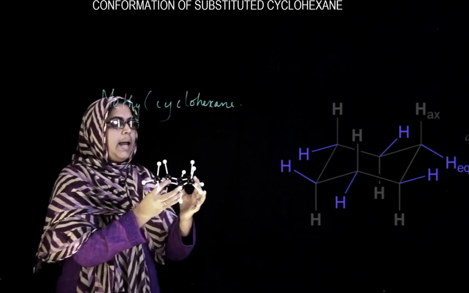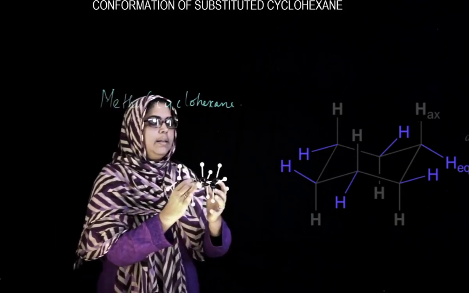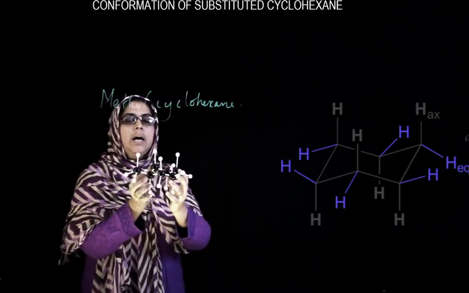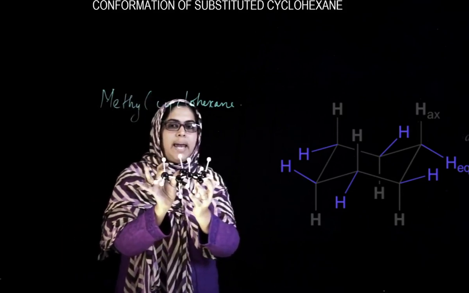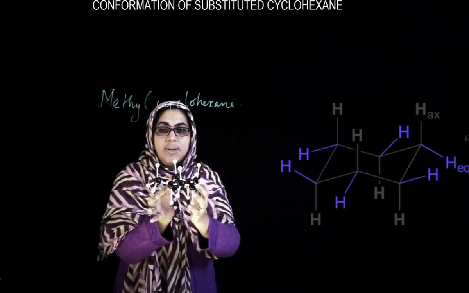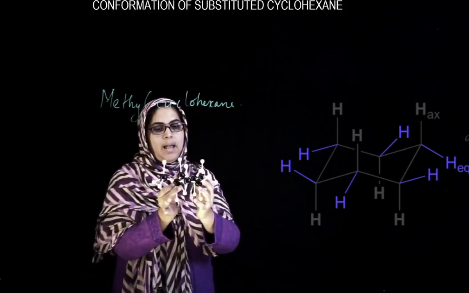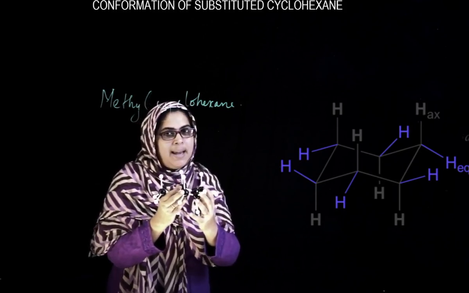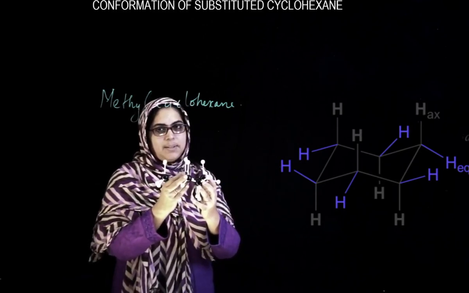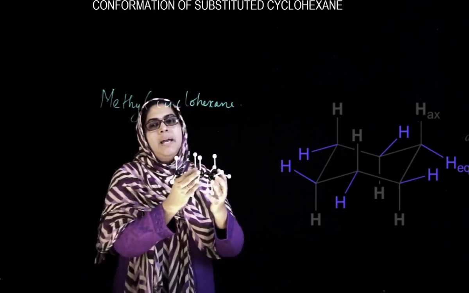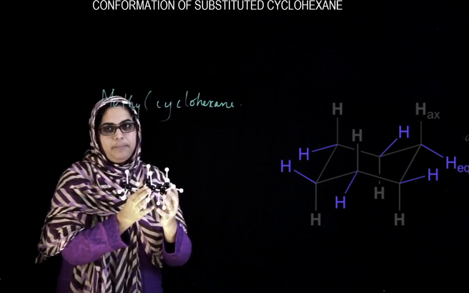In this case, it is clear that the CH3 group is away from the ring. That means there is no such steric repulsion, and all the axial positions are occupied by small hydrogen atoms. So the steric strain will be minimum in the case of equatorial.